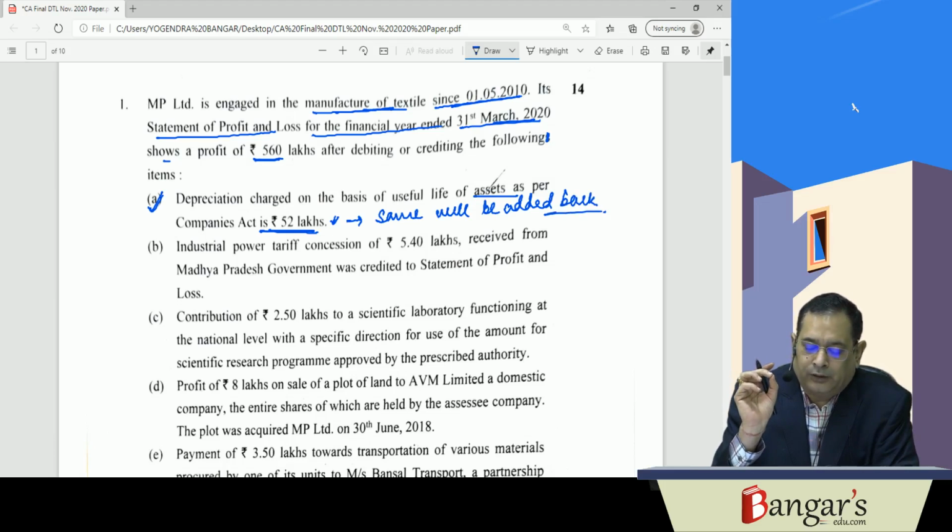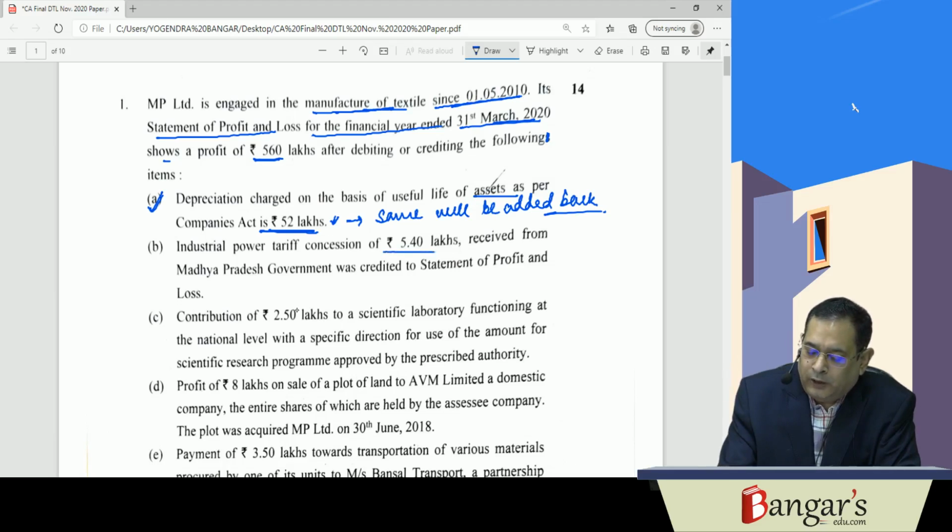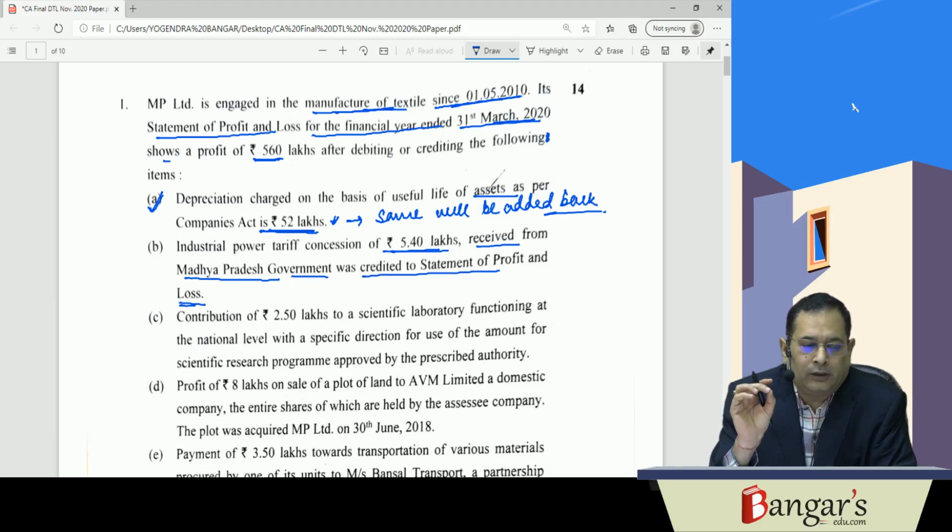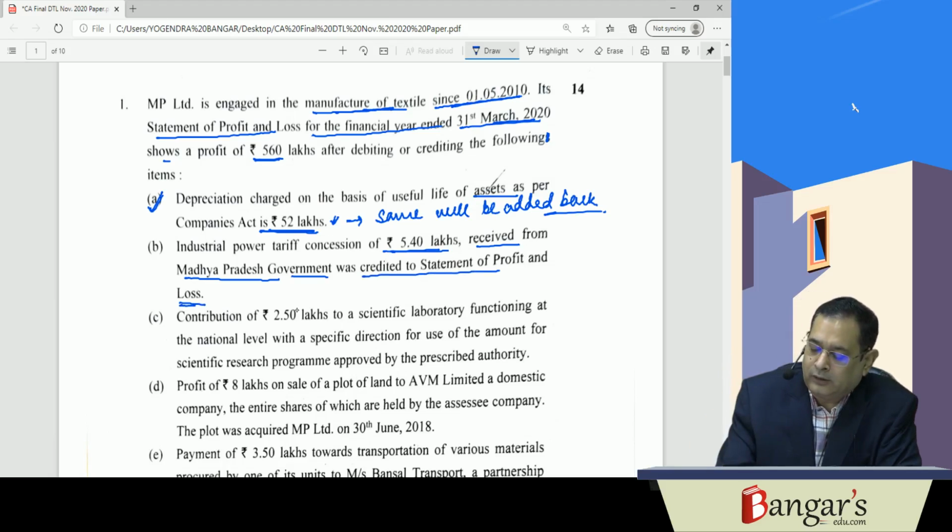Now next one is the industrial power tariff concession of rupees 5.40 lakh received from Madhya Pradesh government, which was credited to statement of profit and loss. Now this industrial power tariff concession, basically it is a revenue receipt.